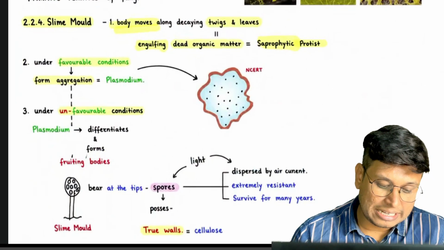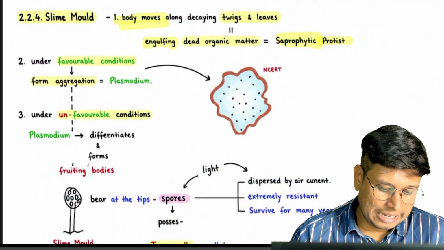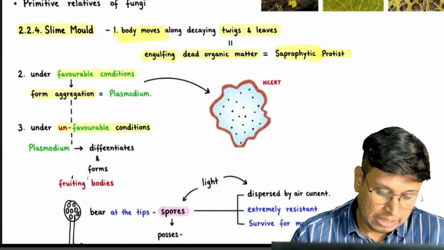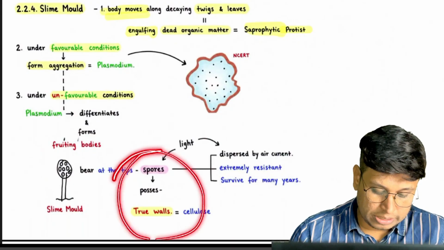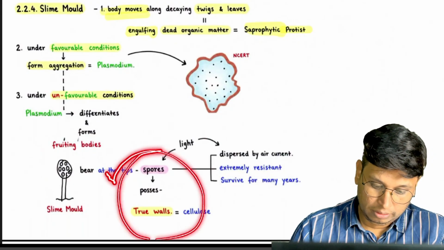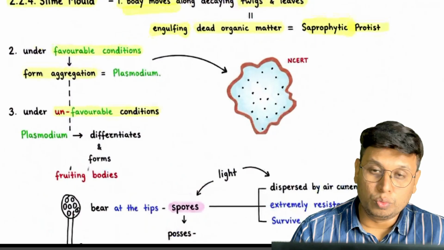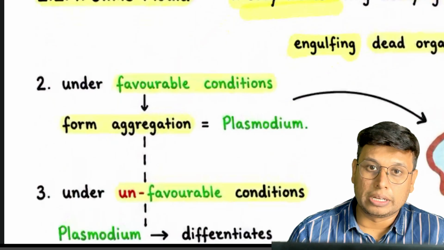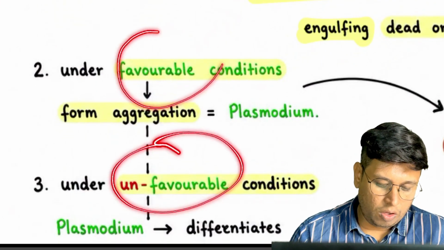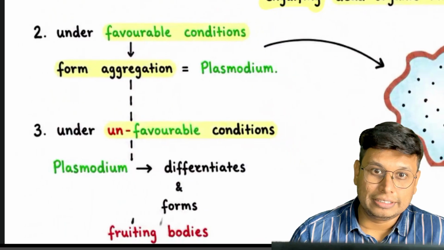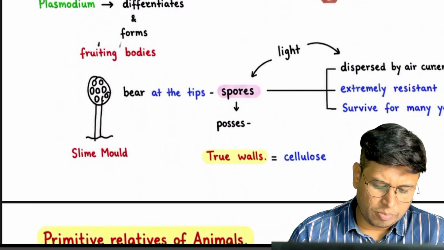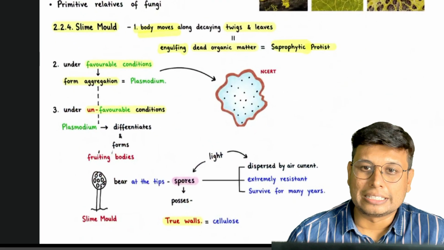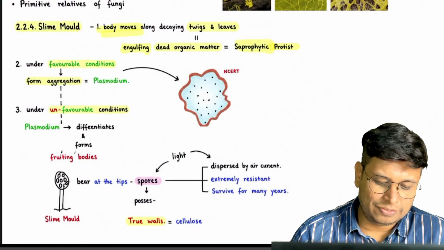Slime mold we studied in detail. So much of interest: primitive relatives of fungi, their spore cell wall composition is important. What they do in favorable conditions, what they do in unfavorable conditions, all those things are very important. Next, their fruiting bodies, spore wall. So I think this much content is enough.